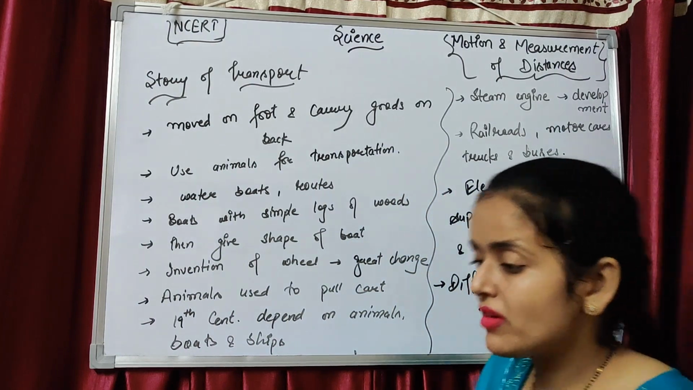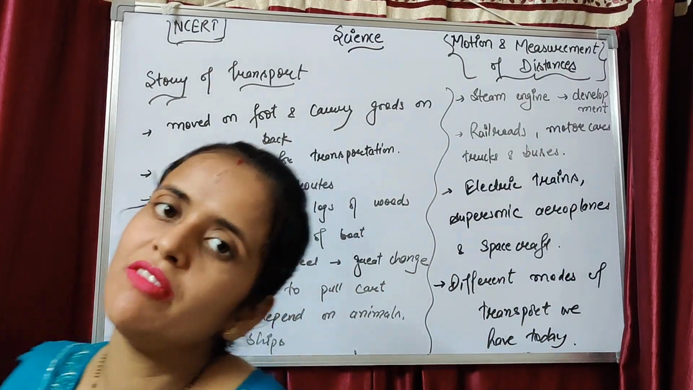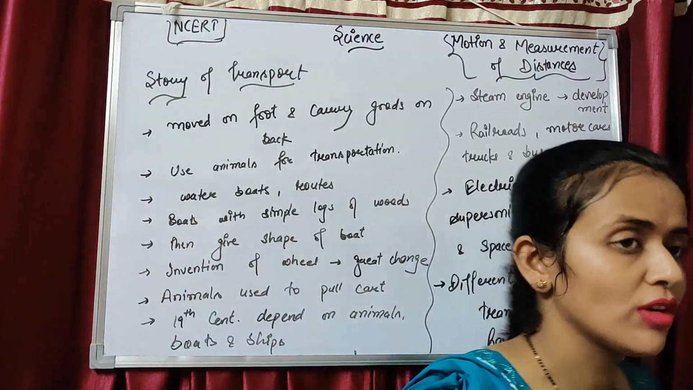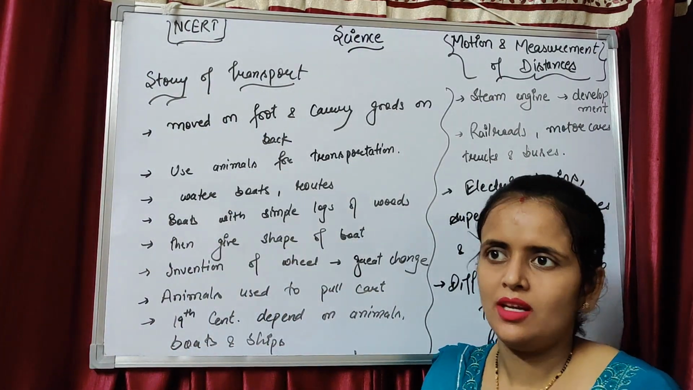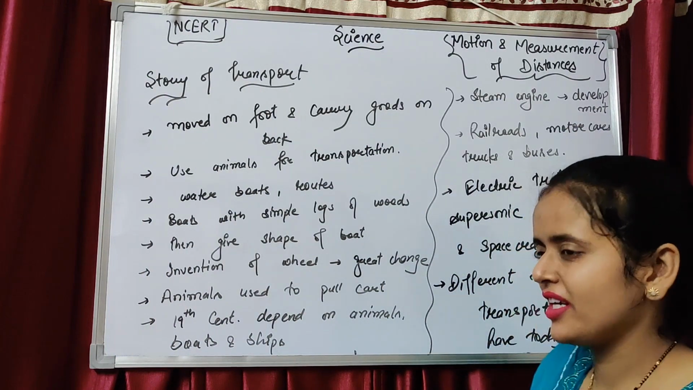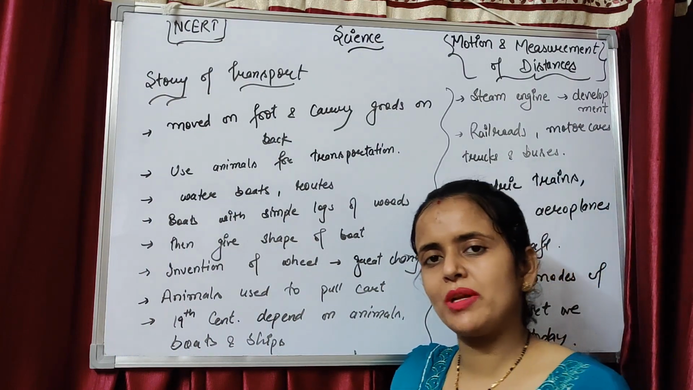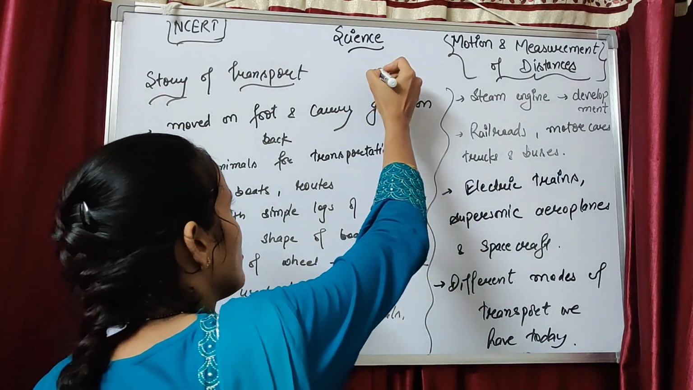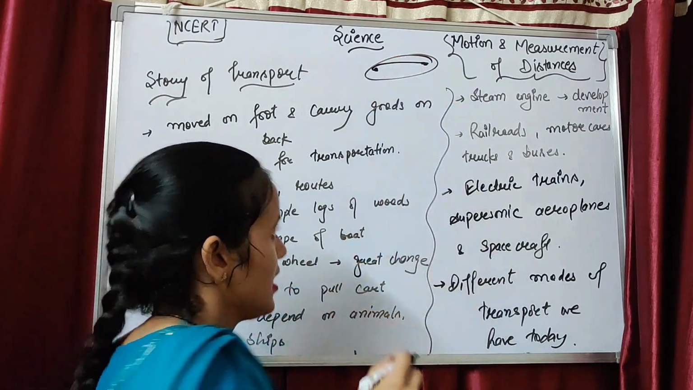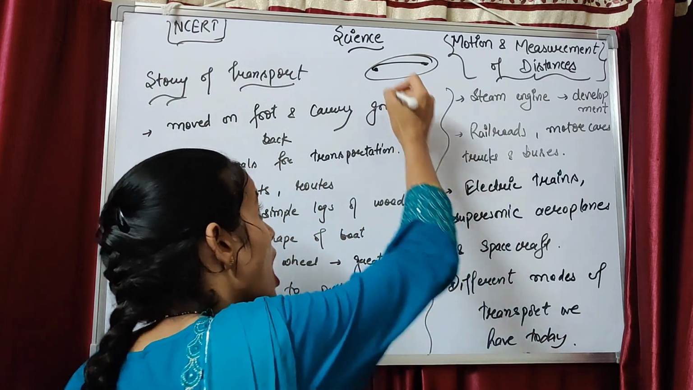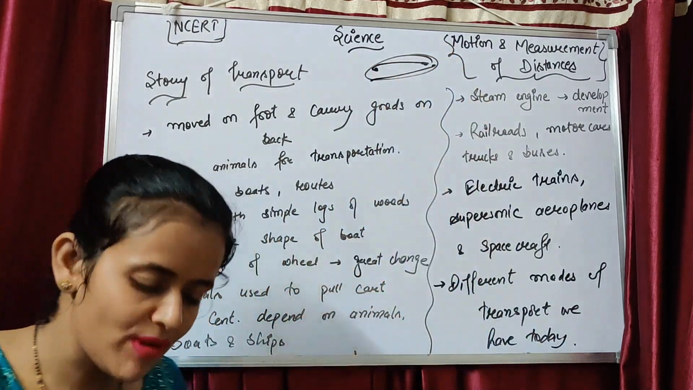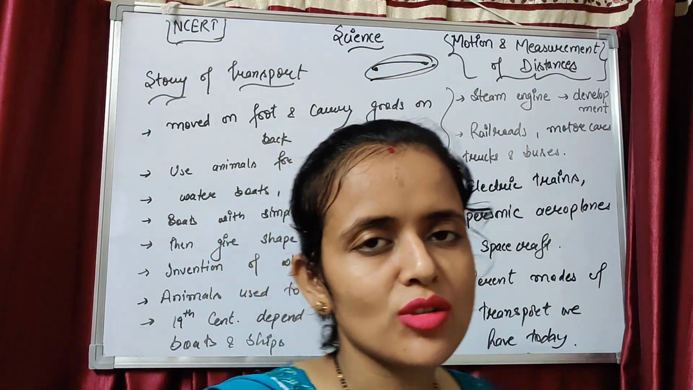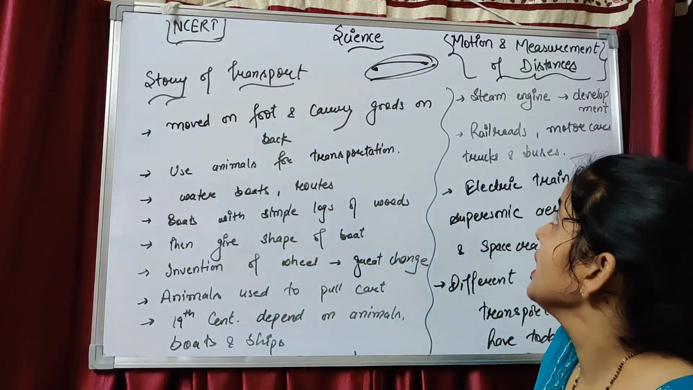So yes, yesterday we finished our chapter, the living organism, and today we will start with motion and measurement of distance. That means motion, not loose motion. It is motion that we move from one place to another. That is known as motion. When we move from here to here, it is motion. And measurement of distance is how much we move, and how we move, that is known as motion and measurement of distance.